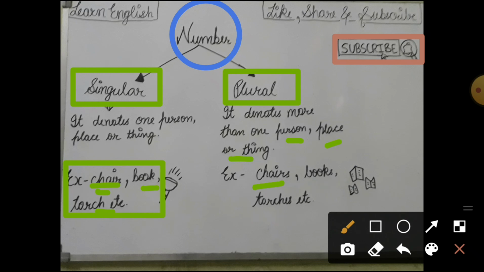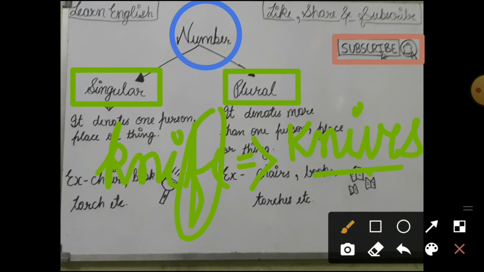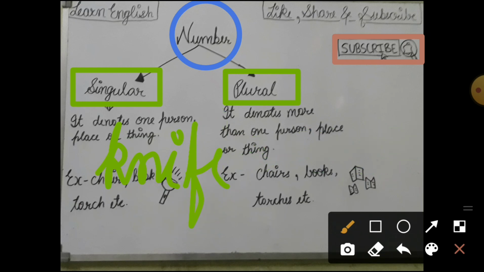Like I am giving you the example. Like it is given to you knife. So knife will be converted into knives, means s will also come in it. So it will be KNIVES. So in the plural form, f will be converted into v. So I hope it is clear to you. With that, knife will become knives. So we have completed this chapter noun, and I hope all the concepts of it are clear to you.